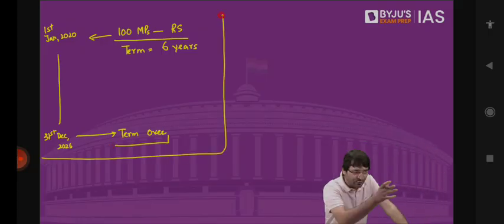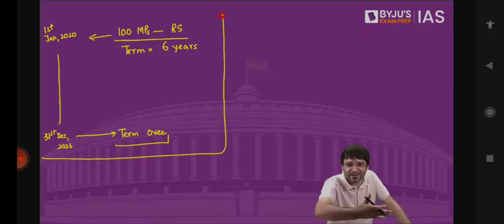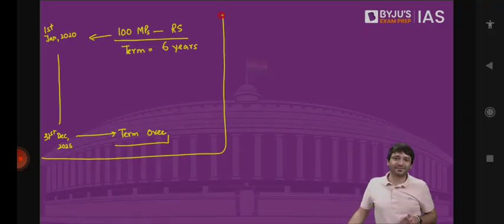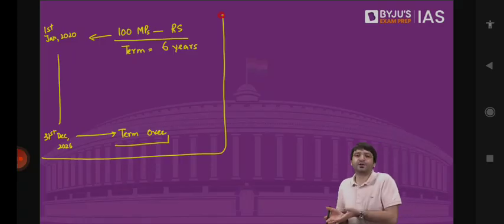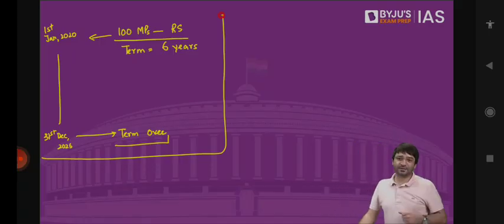Then fresh elections would have to be conducted to elect these 100 MPs, just like we do in Lok Sabha. In Lok Sabha, if there are 543 MPs who get elected by the people, once their 5-year term is over, Lok Sabha gets dissolved. Then we have a new Lok Sabha with newly elected MPs. But Rajya Sabha is the permanent house of Indian Parliament. Rajya Sabha should never be dissolved. Rajya Sabha is not subject to dissolution. How to ensure the permanent nature of Rajya Sabha?